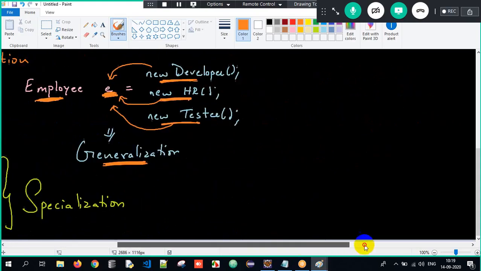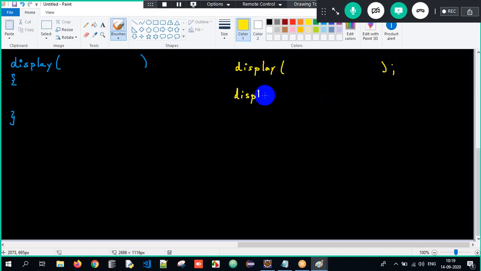But there is one more way of understanding. Imagine I have a method called display with open and close curly braces. Now I am calling the display method. Wait for it.